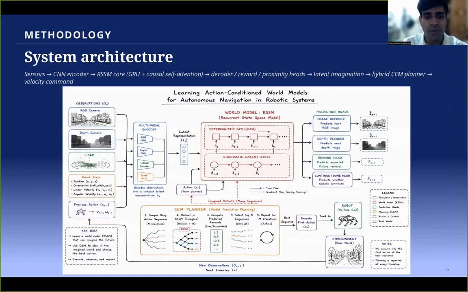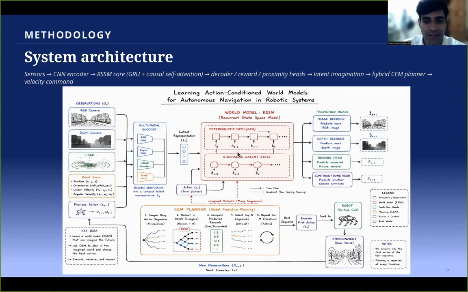Now, coming to the system architecture, this is the full system. Sensors, RGB, depth, lidar, robot state, feed a multi-modal CNN encoder that compresses everything into a compact latent. The latent drives the RSSM core, combining a deterministic GRU path with a stochastic latent state to track both what it's sure about and what it is uncertain about. 4 prediction heads branch off: an image decoder, a depth decoder, a reward head, and a continue or done head.